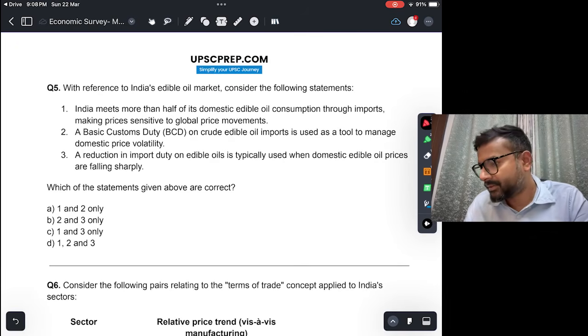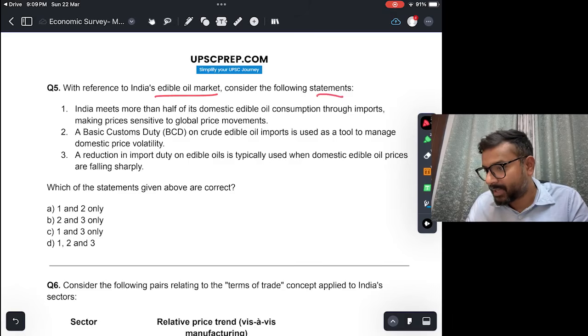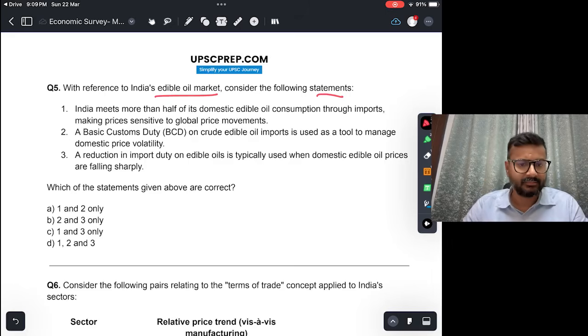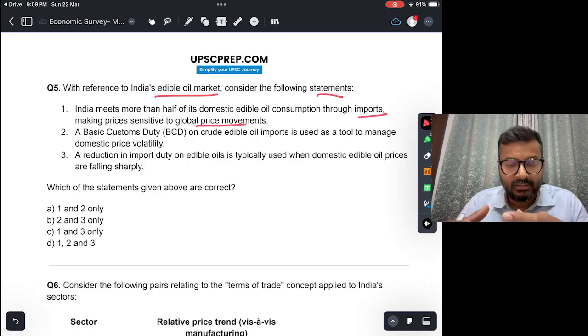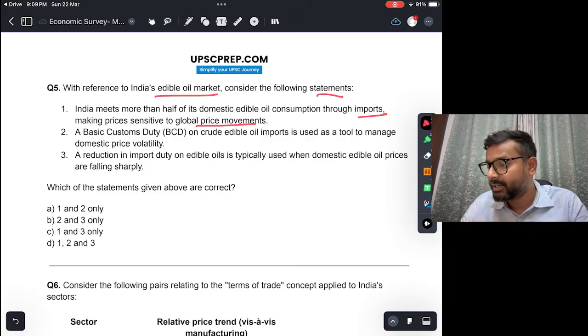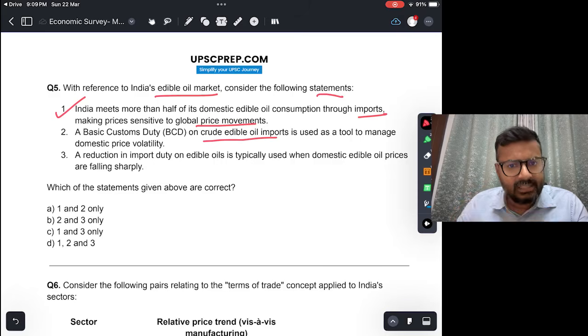All right, with reference to India's edible oil market, okay, and India is import dependent on edible oil, you must all know that. Consider the following statements. India meets more than half of its domestic edible oil consumption through imports, making prices sensitive to global price movement. Yes, this is correct. More than half of India's total edible oil consumption is met through imports. Okay. Second, a basic customs duty on crude edible oil import is used as a tool to manage domestic price volatility. This is also true.